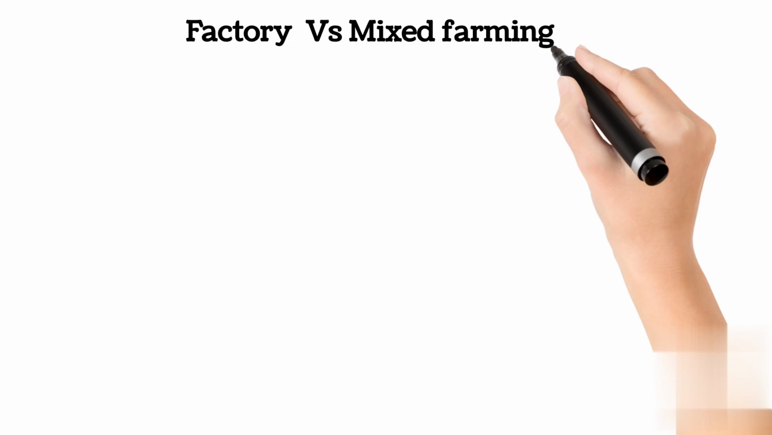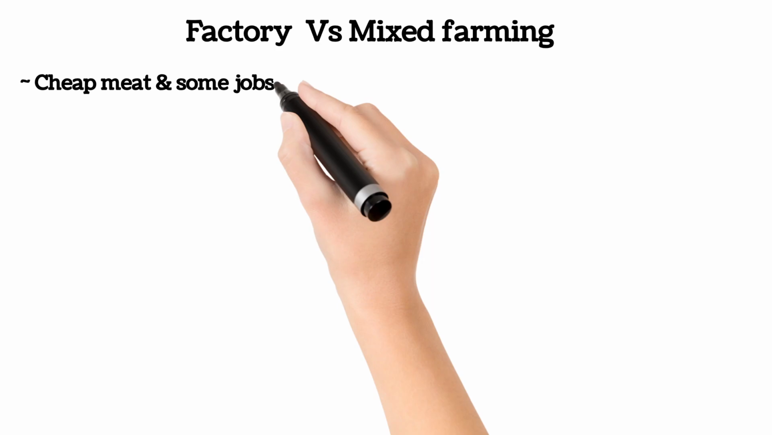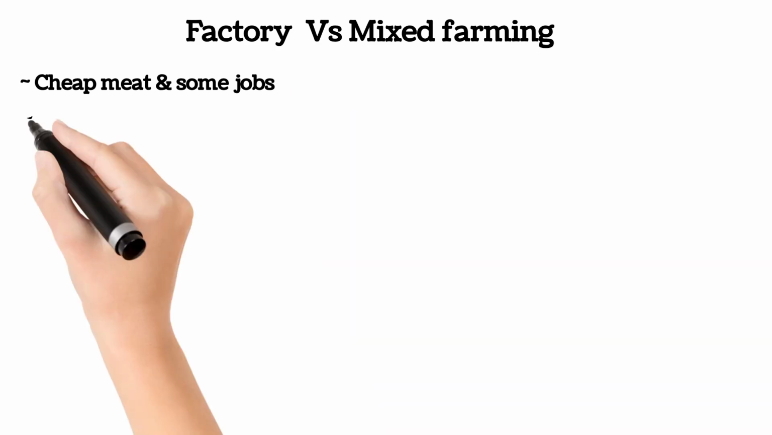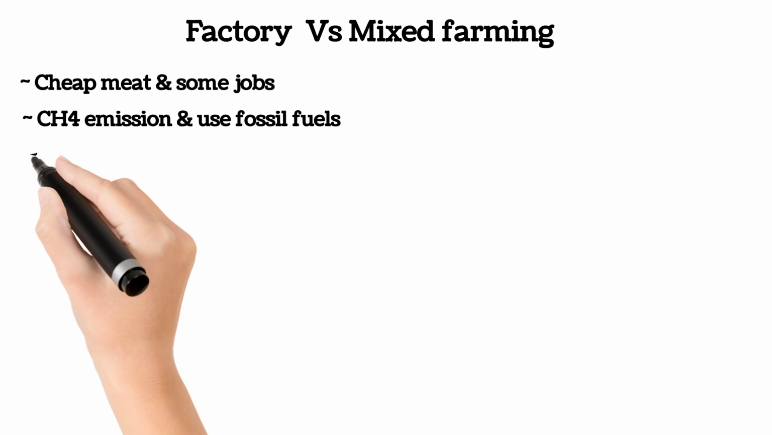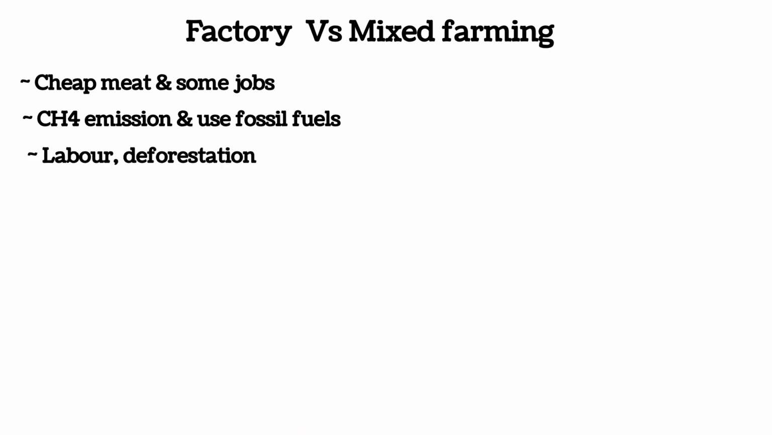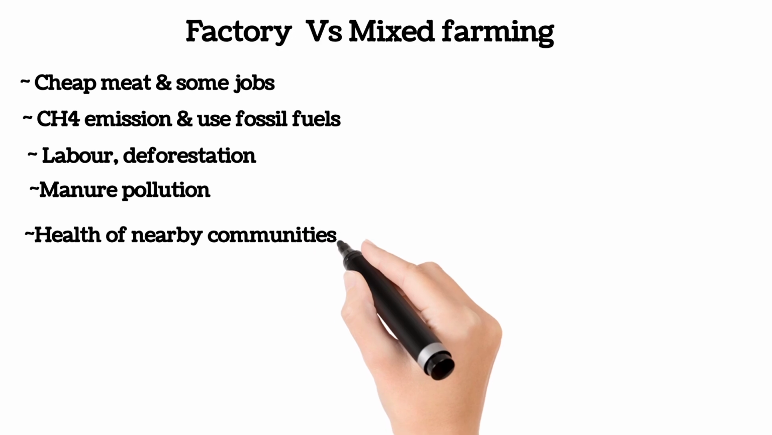Factory versus mixed farming systems. What is the difference between those? Factory is also called the industrial system. Factory provides cheap meat and some jobs to individuals, but these are the disadvantages of factory farming, the industrial system: methane emission, use of fossil fuels, labor is required, and deforestation, which is a major pollution risk and health risk to the environment, and manure pollution is produced by factory farms or the industrial system.